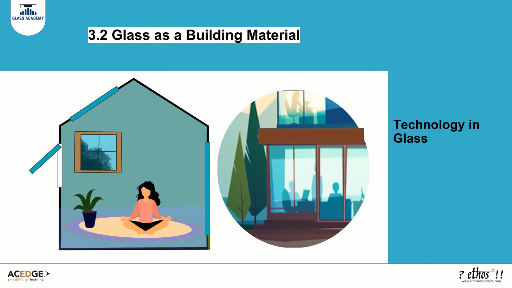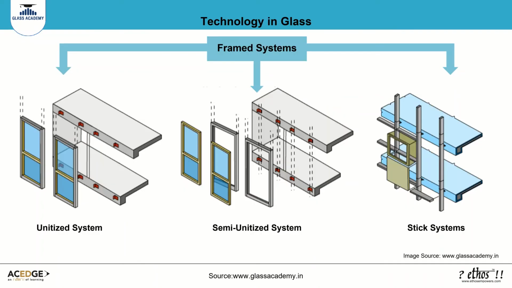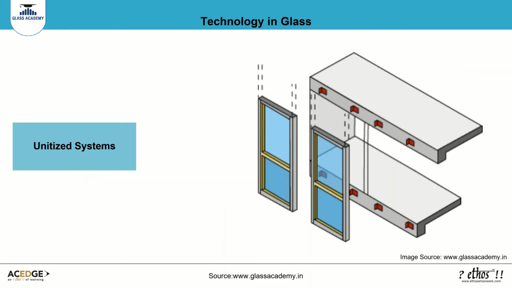Let us look at the various fixtures and elements that form the structural glazing system. The three most common types of framed systems are unitized systems, semi-unitized systems, and stick systems. In unitized systems, the elements, aluminum system, and glass are united at fabrication in a controlled atmosphere, and this entity is sent to the site for erection. In a semi-unitized system, the framing is done at the site itself and then the glass is bonded.